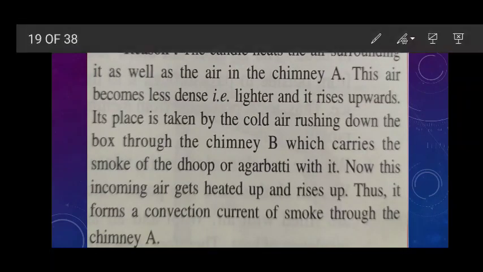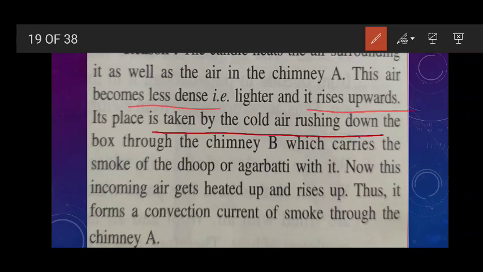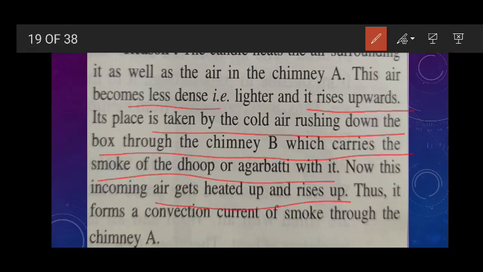Okay, so here we have noticed that the candle heats the air surrounding it as well as the air in the chimney A, and this air becomes less dense. Okay, and then it rises upwards. Its place is taken by the cold air rushing down the box through the chimney B, which carries the smoke of the dhoop or agarbatti with it. And now this incoming air gets heated up and rises. So whenever air gets heated up, it rises up and thus it forms a convection current of smoke.